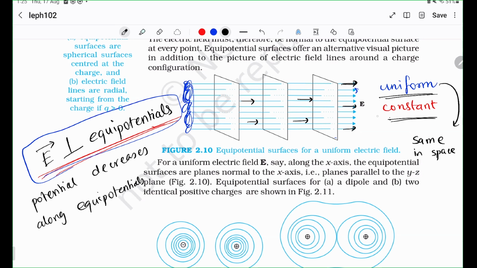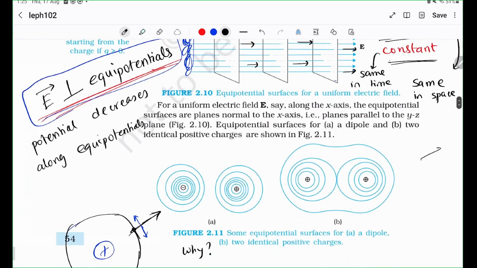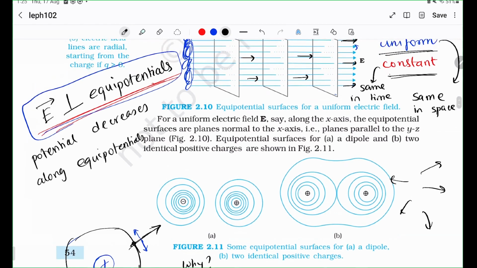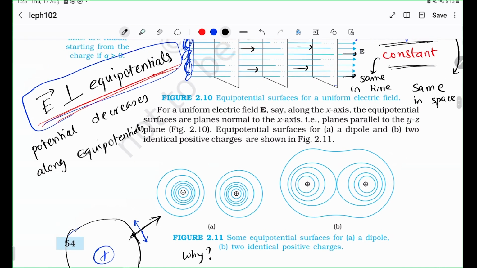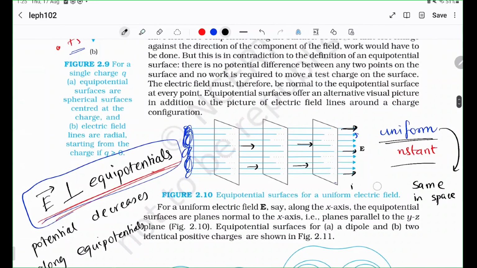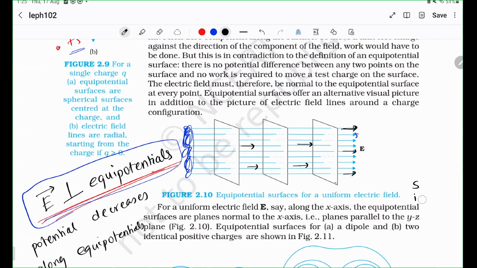Constant means the same in time. Whatever it may be, even if it has very different spatial things, it remains like that forever. That's what constant means. Whereas uniform means it is the same everywhere in space. Of course, this need not be constant. Next moment it could be different, but it would still be a uniform field. So that is an important distinction to be made.